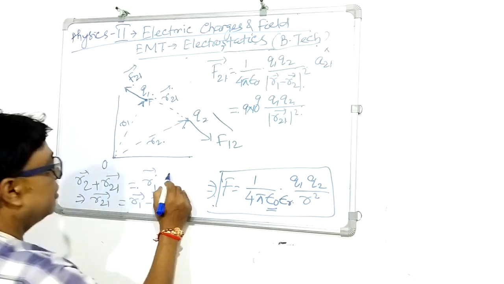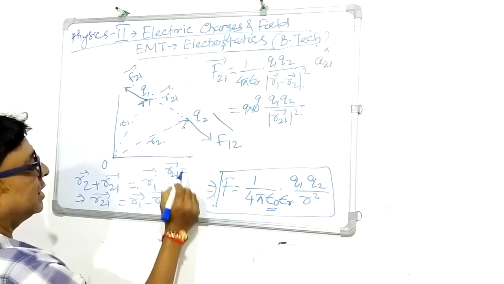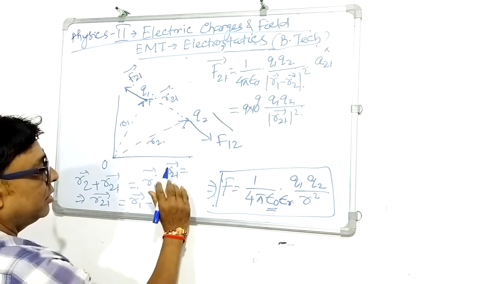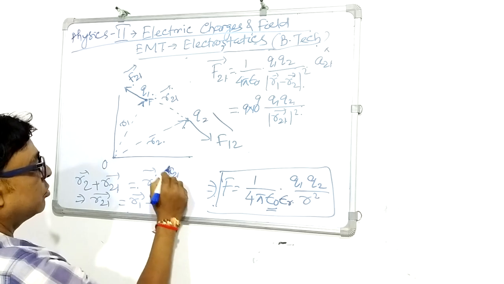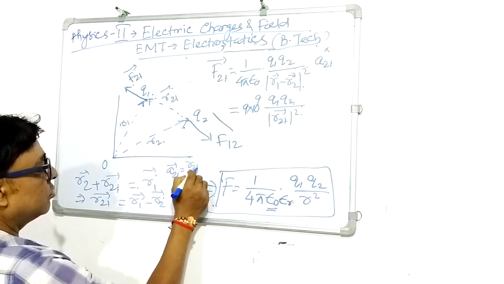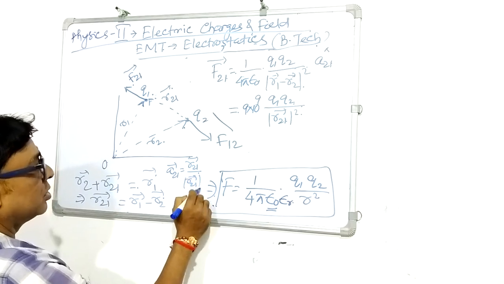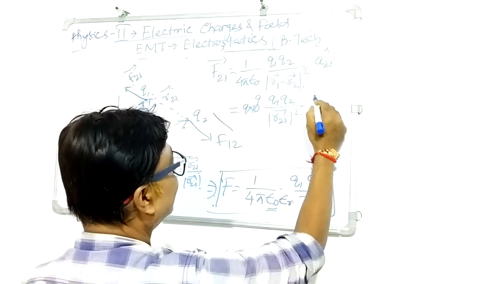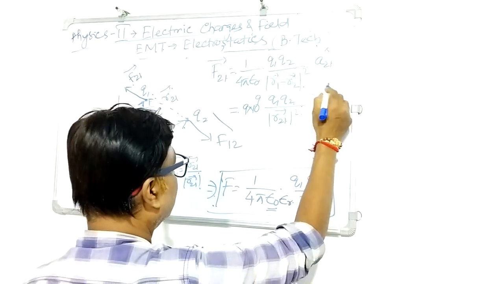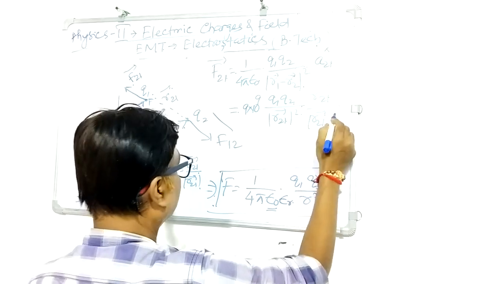Now what is A21? We know the unit vector is, if I take the unit vector into consideration, A21 is nothing but the R21 vector divided by the magnitude of the R21 vector. So instead of A21, I can write the R21 vector divided by its magnitude.